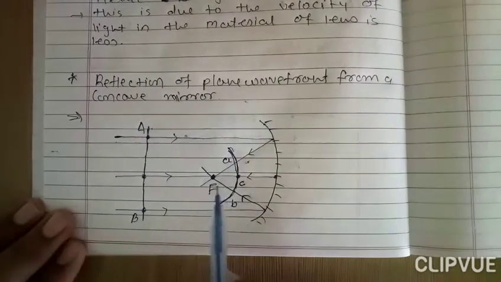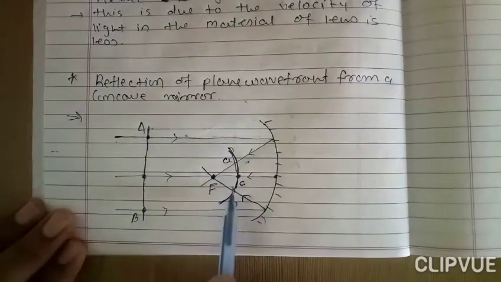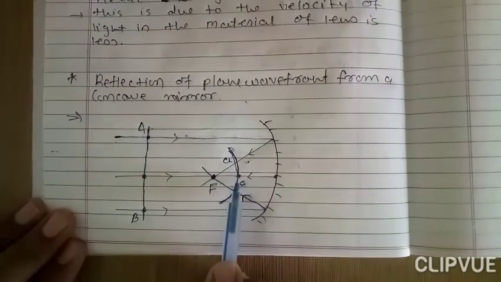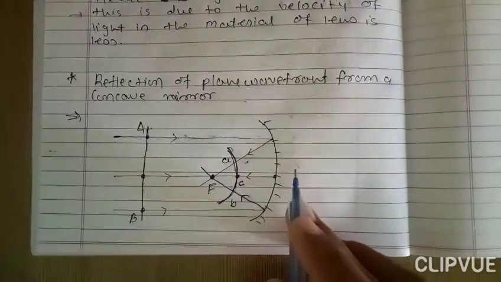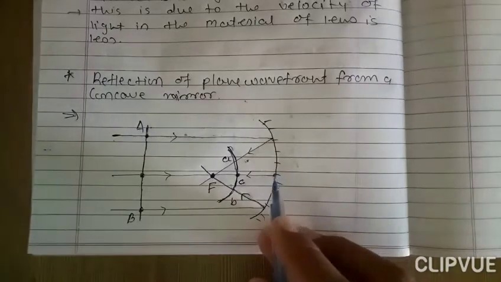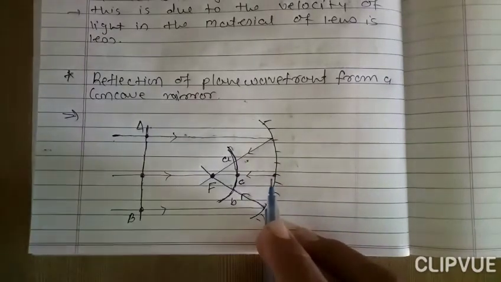I repeat, here the first ray and the third ray travel some more distance as compared to the second ray. So due to this, point C is behind point A and point B. So this is the reflection of a plane wavefront, right?